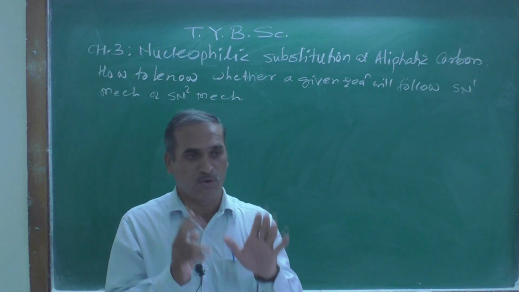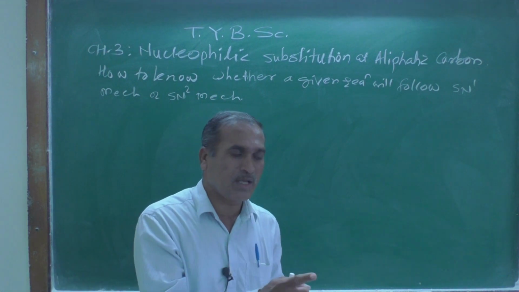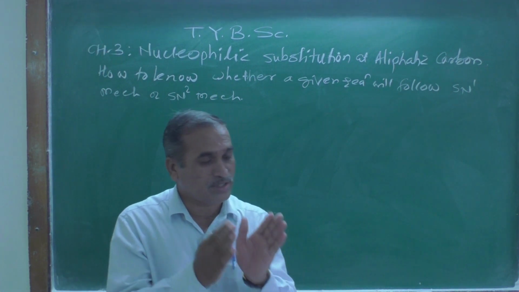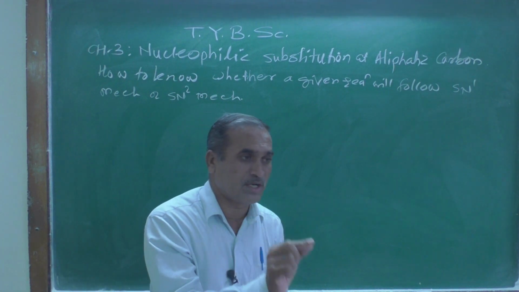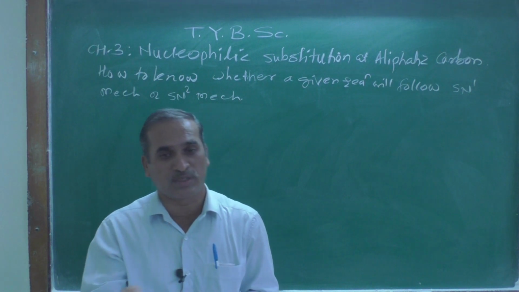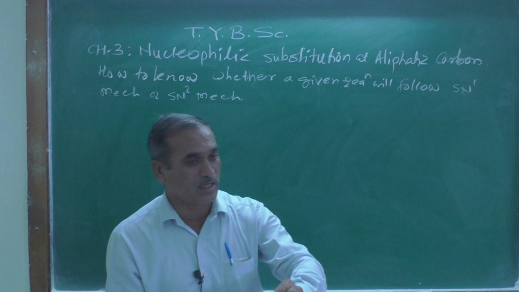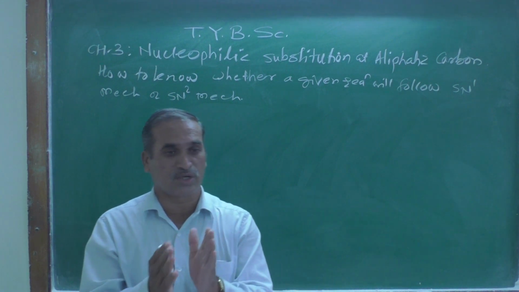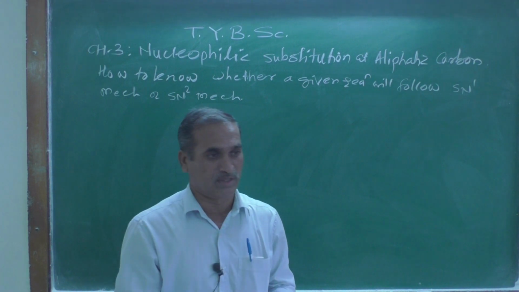Up till now we know that primary halide undergoes SN2 mechanism, whereas a tertiary alkyl halide undergoes SN1 mechanism. But in yesterday's lecture we have seen benzylic system is an exception.